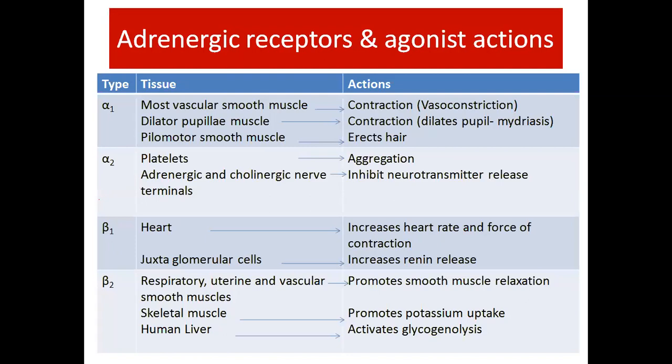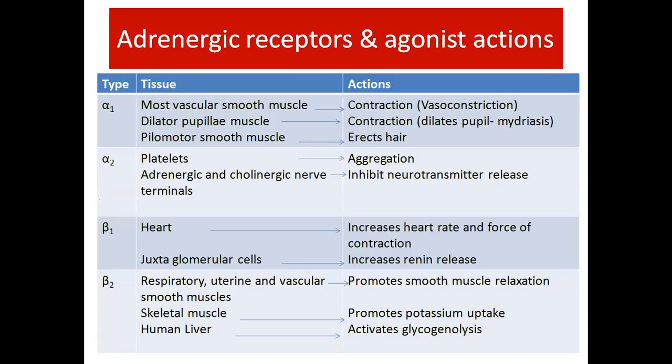So adrenergic receptors and agonist actions: the type of receptor, the tissue which contains the receptor, and their action. Alpha 1 receptors are mostly present in vascular smooth muscle, dilator pupillae muscle, and pilomotor smooth muscle.